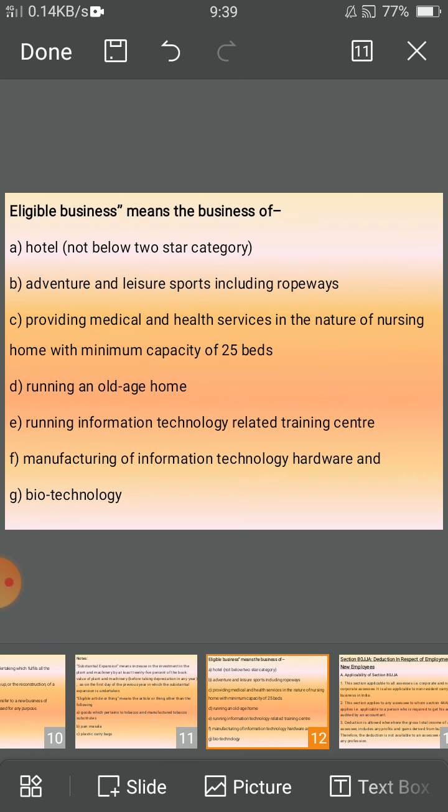Eligible business means the business of hotel, adventure and leisure sports including ropeways, providing medical and health services in the nature of a nursing home with minimum capacity of 25 beds, running an old age home, running an information technology related training center, manufacturing of information technology hardware and biotechnology.